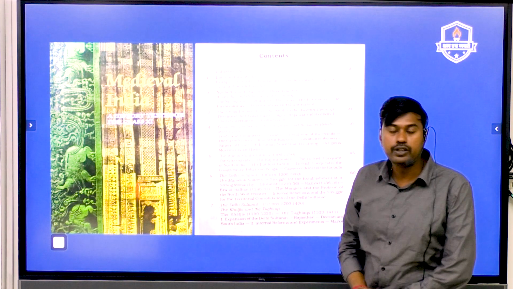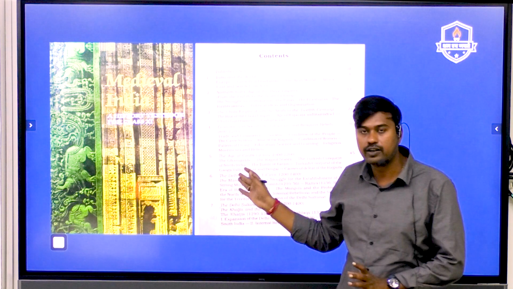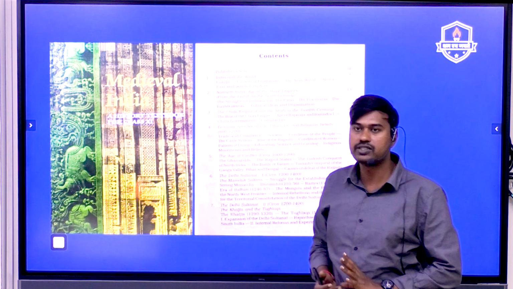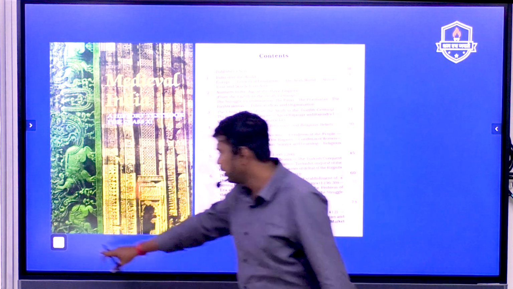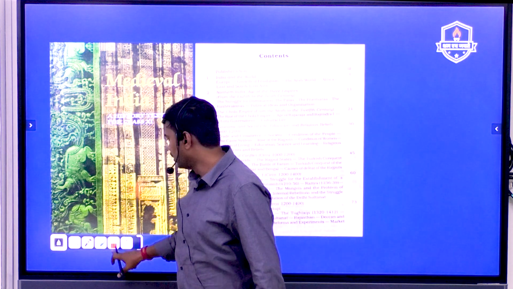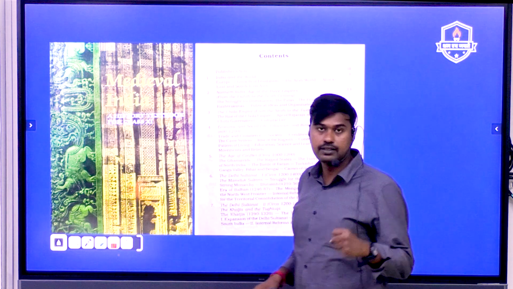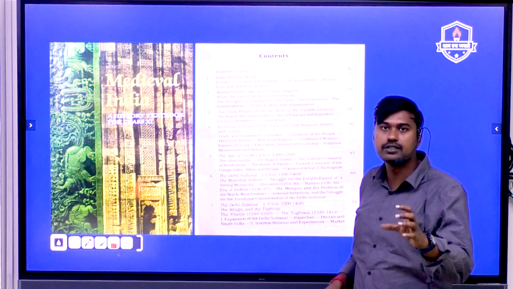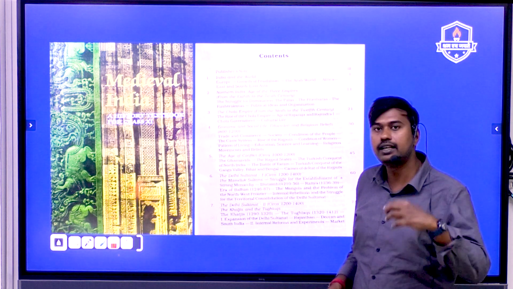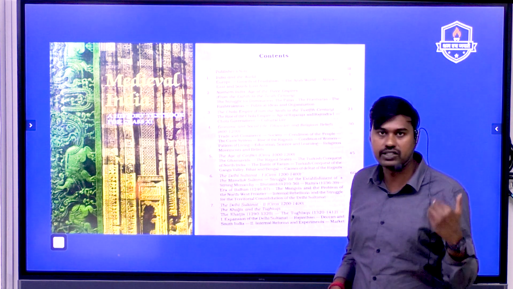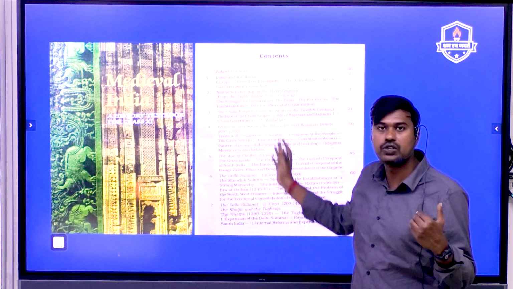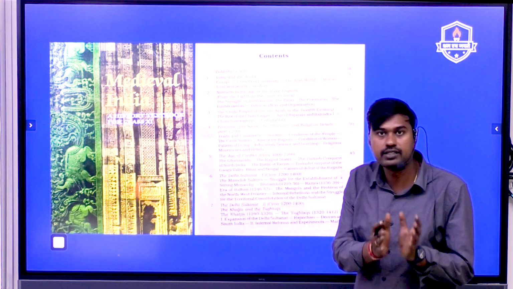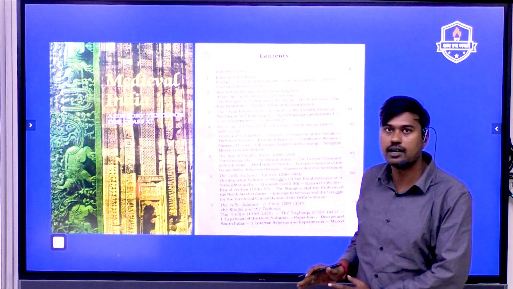Yes, going into the old NCERT which we have referred for the medieval India segment, it is the 12th standard old NCERT written by Satish Chandra. And here while reading this particular book, you don't need to read all the chapters initially. What we advise is focus on the most important chapters at the first reading. Then after that, when you find some extra time, then you give maximum attention to the remaining chapters.